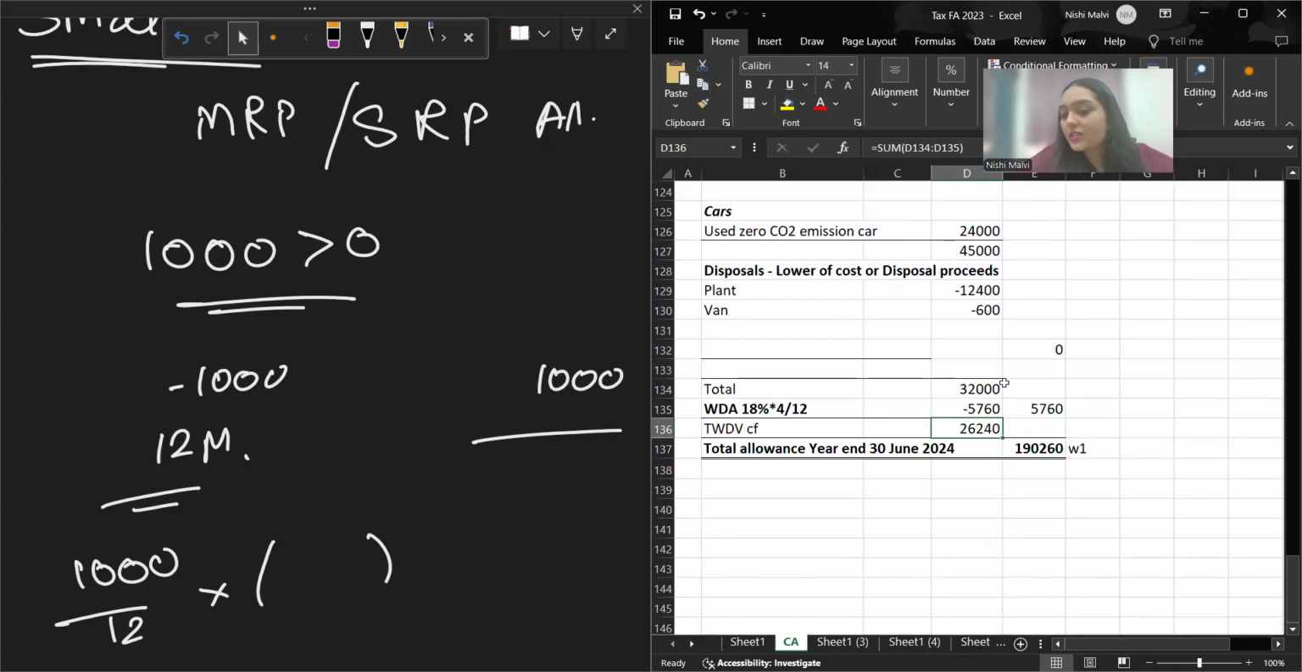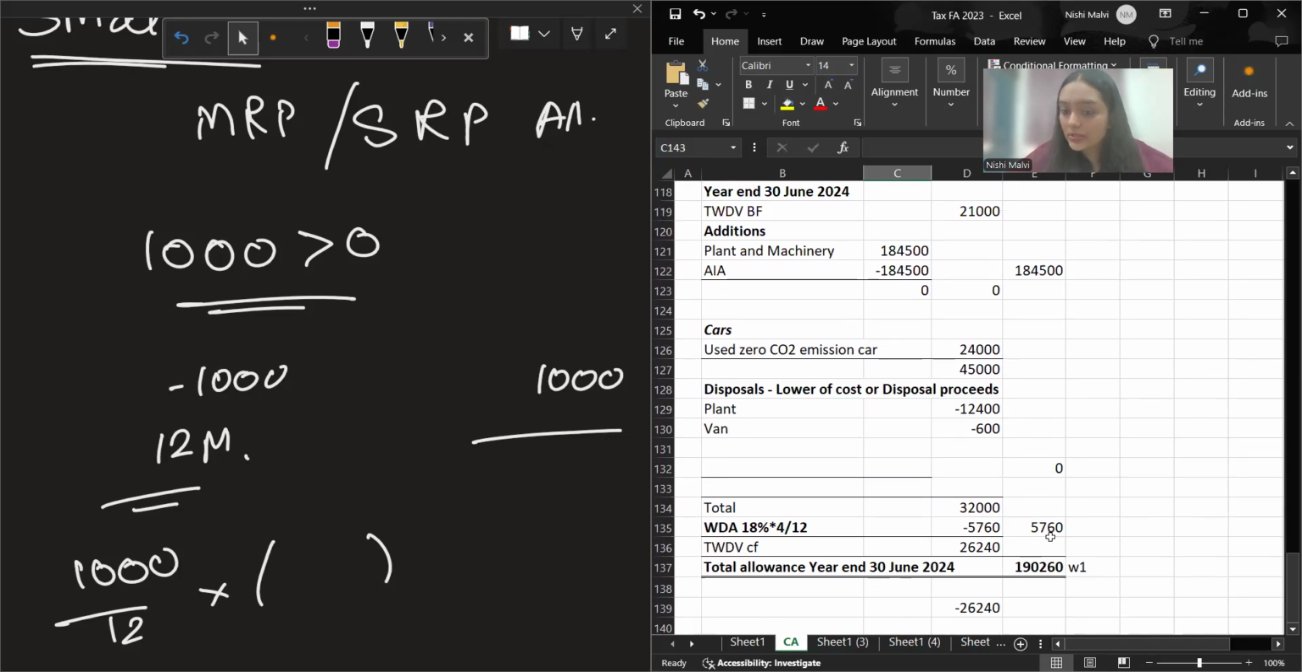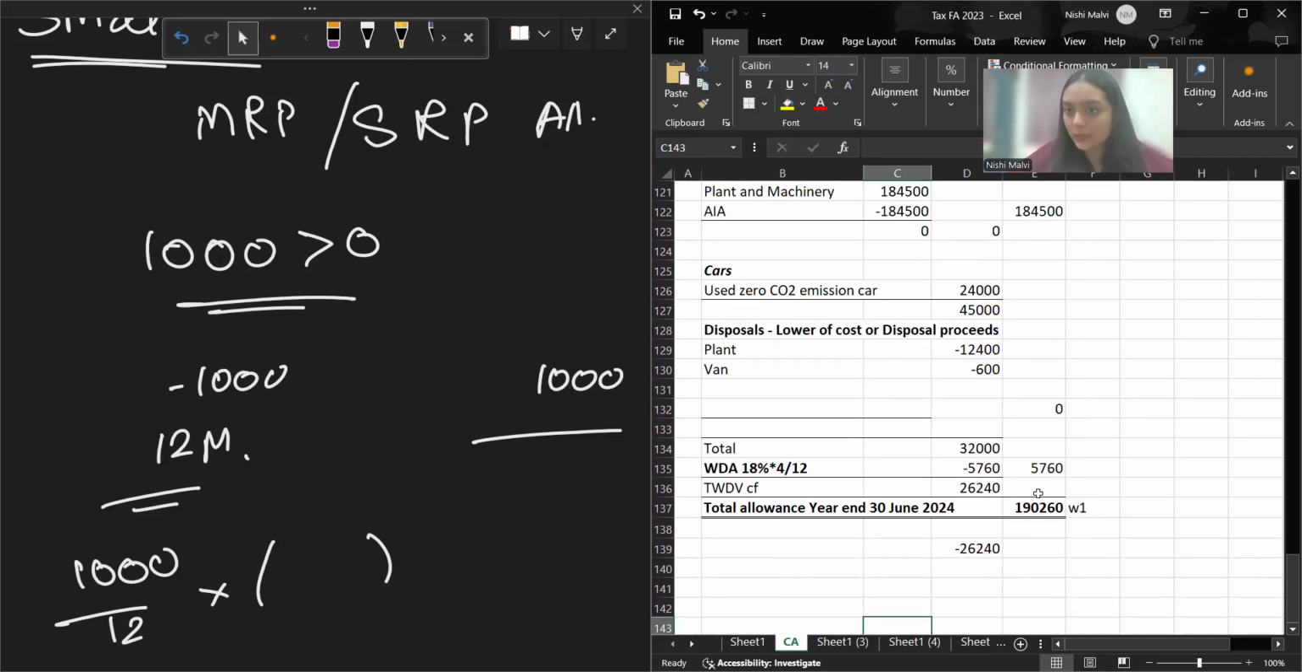See, if the balance of the main rate pool was negative, instead of positive 26,200, if it was minus 26,240, then you would have added this into your profit. And whatever the allowance column is, from the allowance column, you would have deducted it. This is the extra, right? So you would have deducted this one.